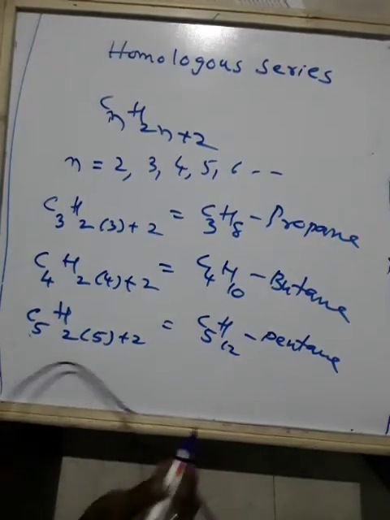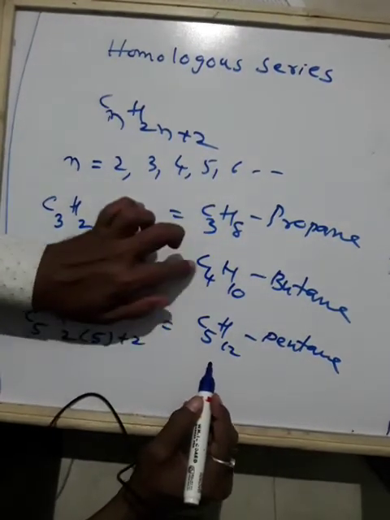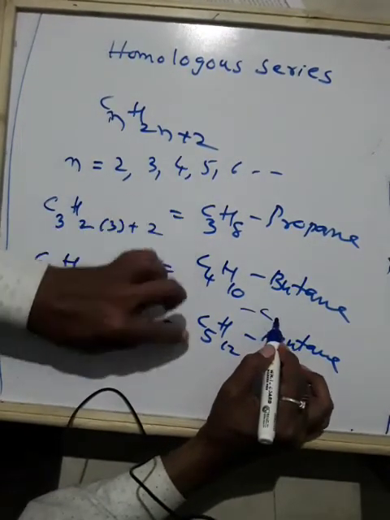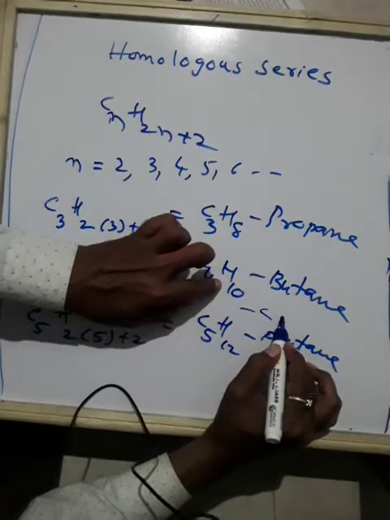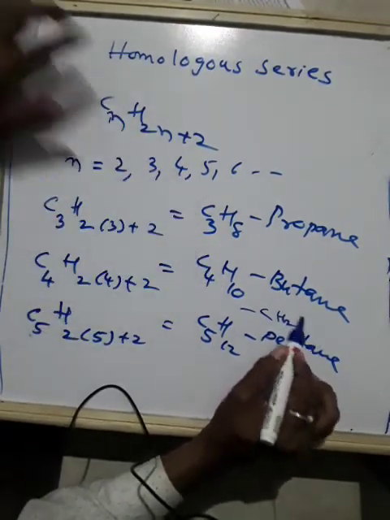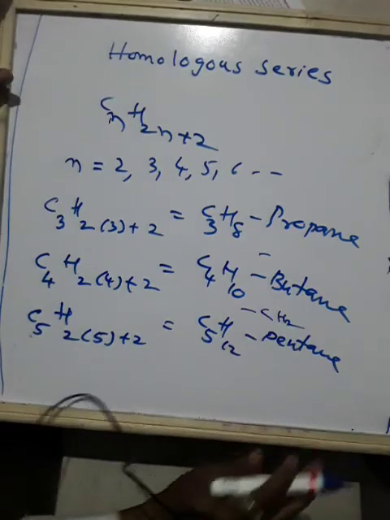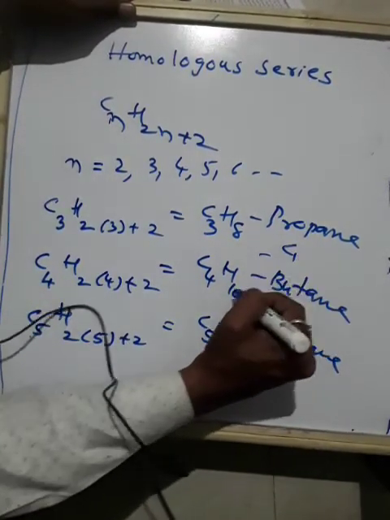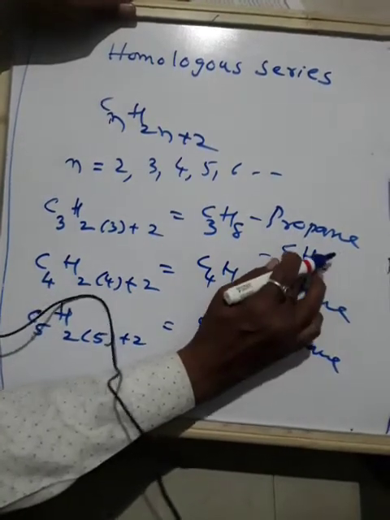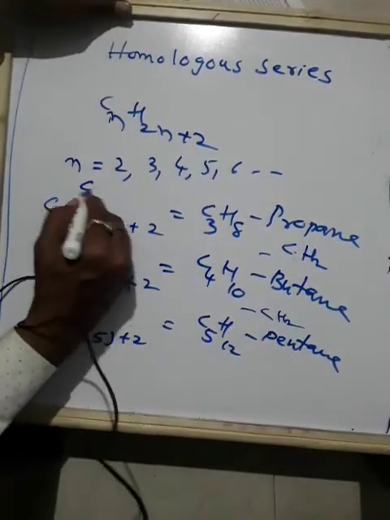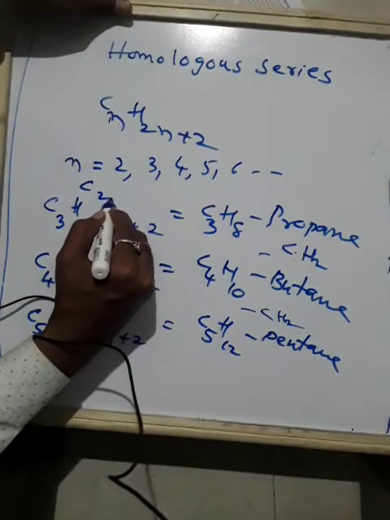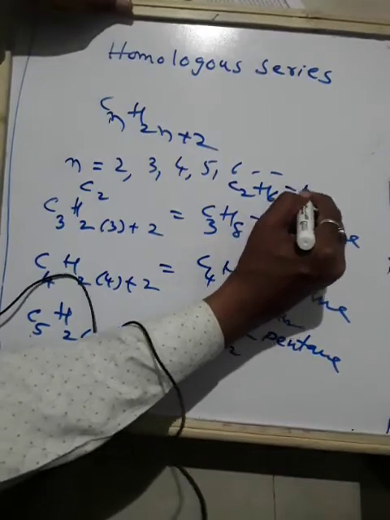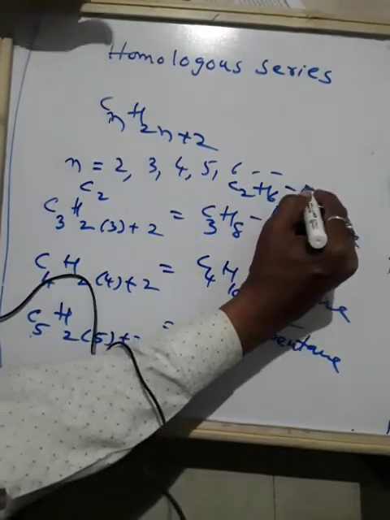Here now we try to find the difference between the compounds. If you subtract 5 minus 4, it is 1, so C1. Then 12 minus 10 is 2. CH2 is the group. Again, 4 minus 3 is 1, and 10 minus 8 is 2, a CH2 difference. Again, if I write C2H6, this is ethane.